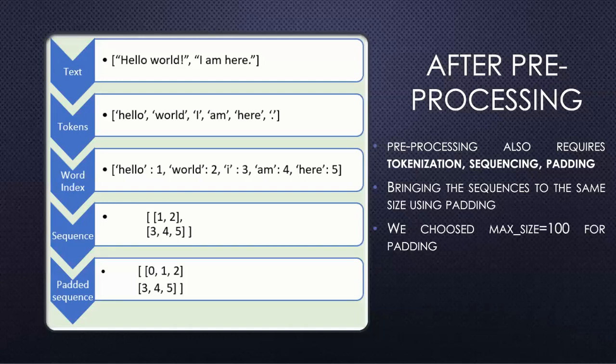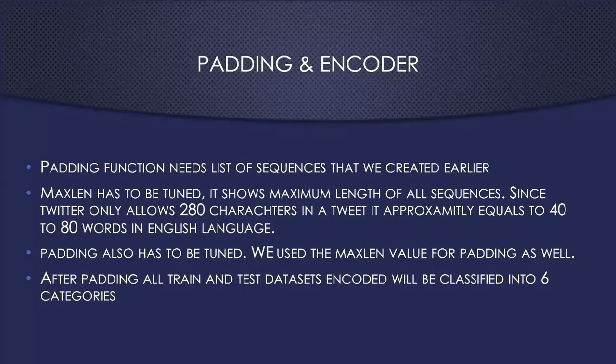Pre-processing also requires tokenization, sequencing, and padding. Bringing the sequences to the same size using padding was a big part of the pre-processing method. We chose the padding size to be 100. The padding function needs the lists of sequences that we created earlier.